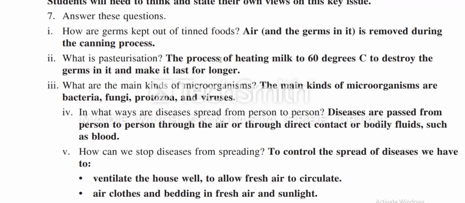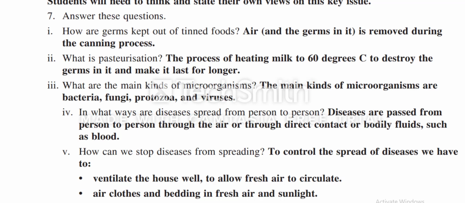So, how are germs kept out of tinned food? Air is removed during the canning process. What is pasteurization? Pasteurization is the process in which milk is heated to 60 degrees centigrade to destroy the germs in it and make it last for longer.